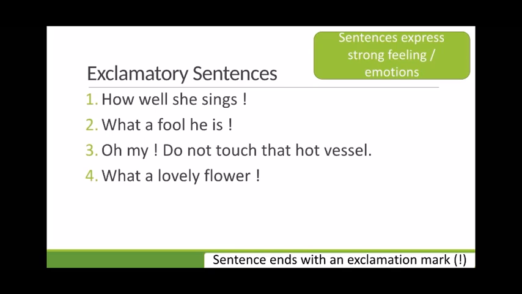So children, there are four types of sentences. First is assertive sentence, which gives us a simple statement. It gives information. It ends with a full stop. The second type is imperative sentence, which gives or expresses command or request. These again end with a full stop. The third type is interrogative sentence, which are used to ask a question. They end with a question mark.